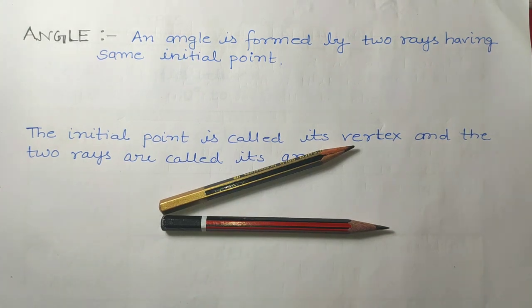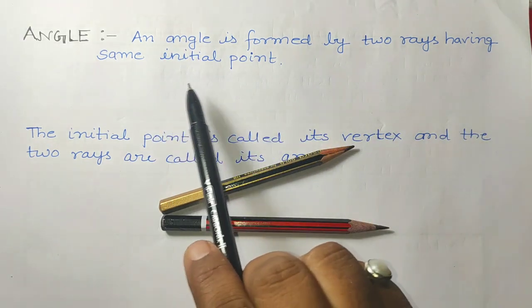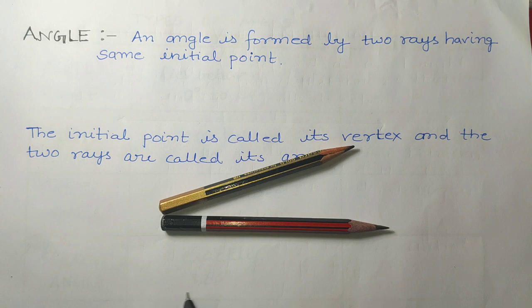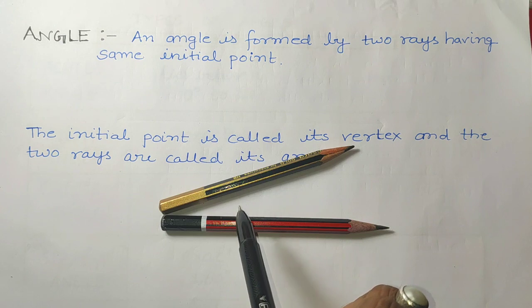Now study the definition. An angle is formed by two rays having the same initial point. So these are the two rays on this plane, and if they have the same initial point, then an angle is formed between them.